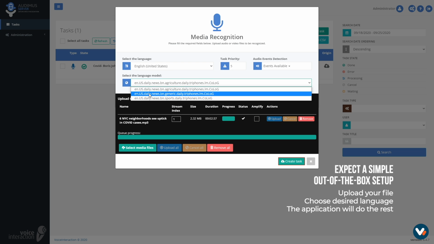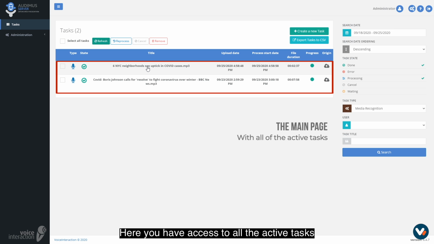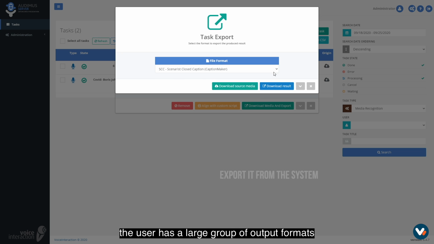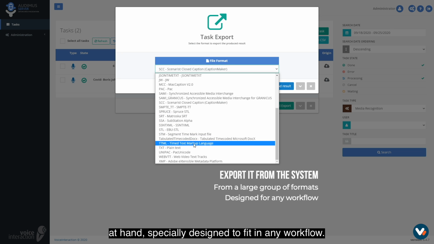do the rest. This is the main page of the web interface. Here you have access to all the active tasks in the system. After a task is finished, the user has a large group of output formats at hand, specially designed to fit in any workflow.